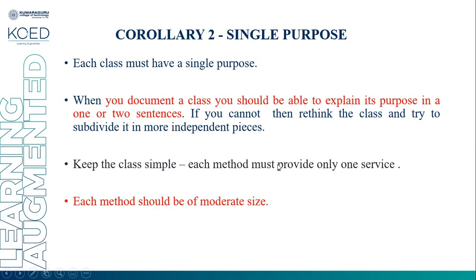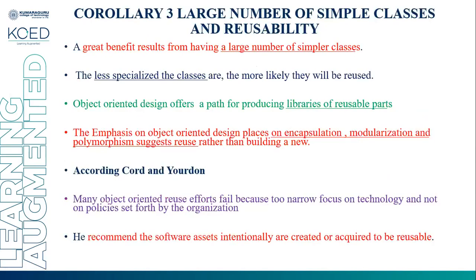Keep the class simple. Each method must provide only one service. Each method of the class should provide only one service, and each method should be of moderate size. This is known as single purpose. A class should have a very clearly defined single purpose; it cannot be subdivided further. Each method should do a single function. This is known as a corollary to single purpose.